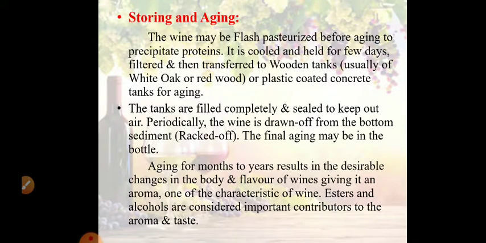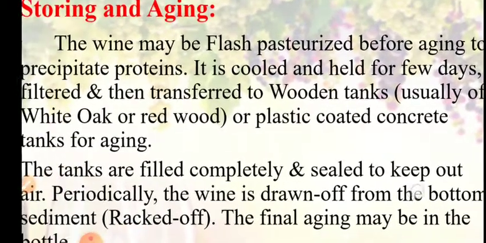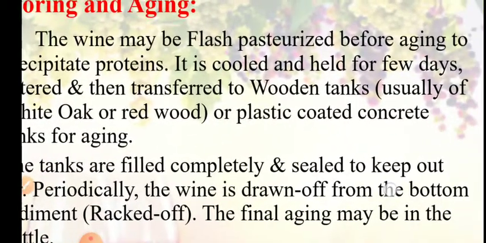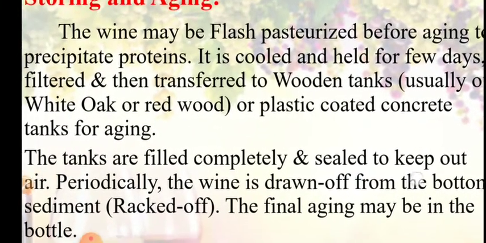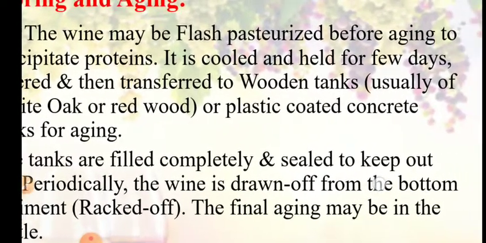So once primary fermentation is over, we go for secondary fermentation in tanks where it is stored for a period of 7 to 12 days. The clear wine that collects at the top is to be removed. Then follows the next process, that is storing and aging. The wine may be flash pasteurized before aging to precipitate out the proteins. It is cooled and held for a few days, filtered, and then transferred to wooden tanks.